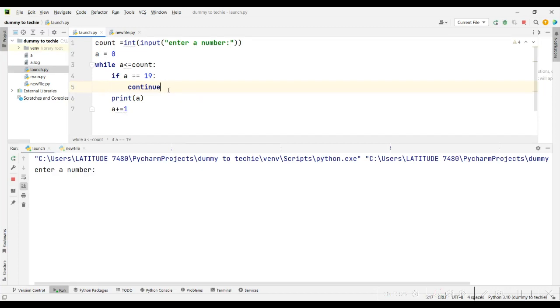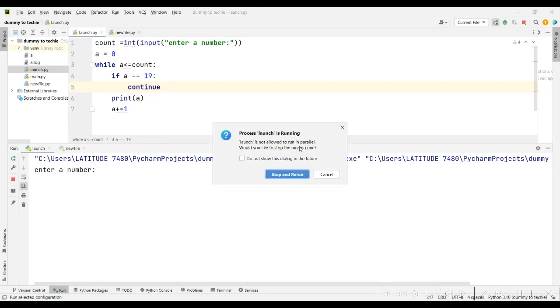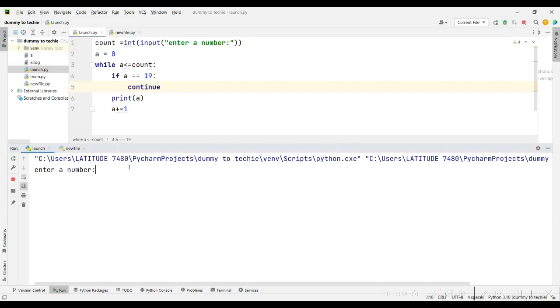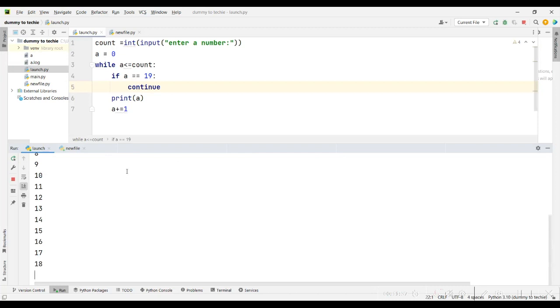Let's run it again and we will see. If you run it now, it's still running. Let me just enter a number. I said if A is equal to 19, right? So when I enter 20 now, it will stop at 18, because that's where I put my continue where A is 19. When it hits 19, it will go up here and check if it's 19. If it's 19, it will hit this continue, go back and check. So nothing is happening, my code is like standstill.